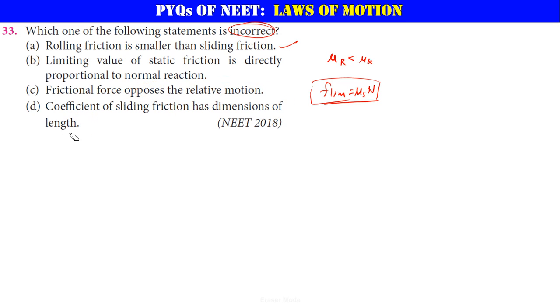Very good. Next, the coefficient of sliding friction. What is the coefficient of sliding friction? Fk is equal to mu k times N. So mu k, mu s and mu r will not have any dimensions actually, but he is saying that it will have the length dimension. So that is wrong. So option D is correct, which is the incorrect statement.